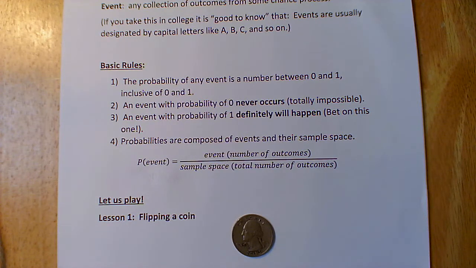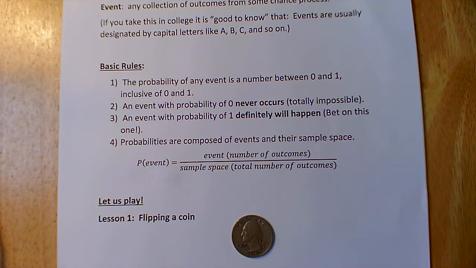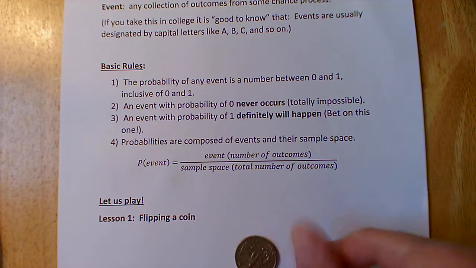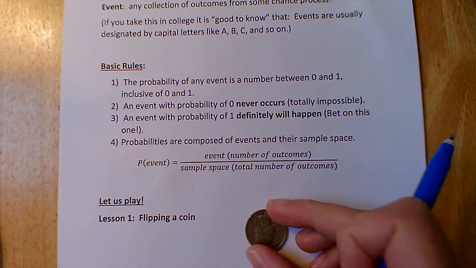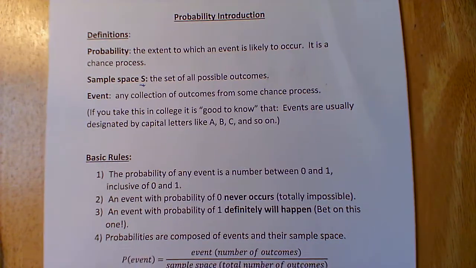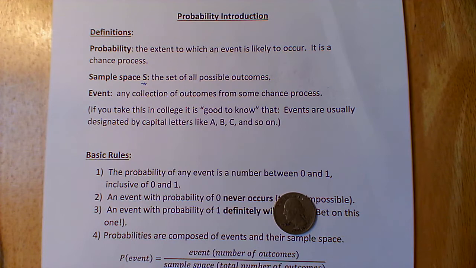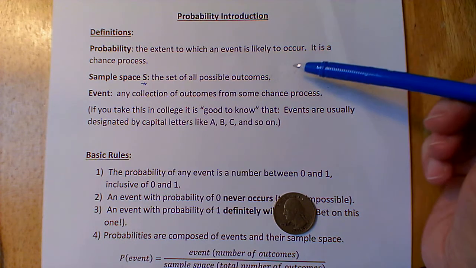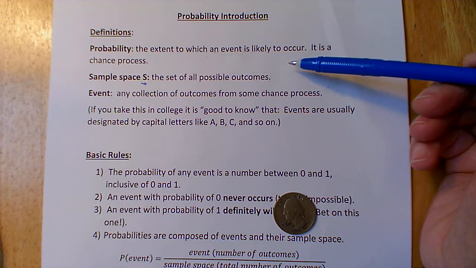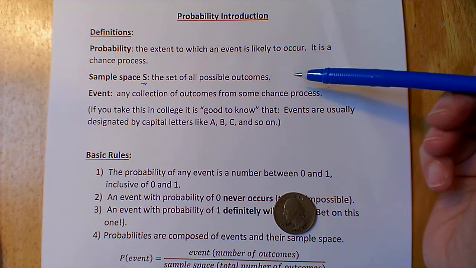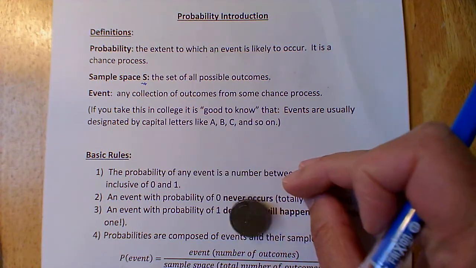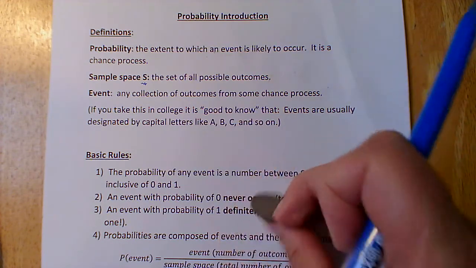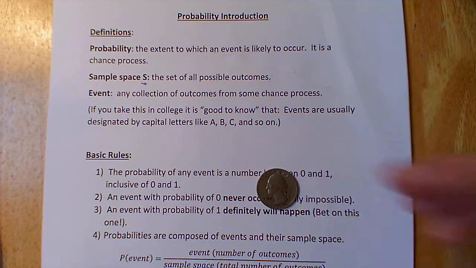So we have a coin here. It's actually from 1985. We see we have heads, and we have tails. So let's go through, because we are going to be learning about probability through flipping a coin. The probability is the extent to which an event is likely to occur. It's a chance. What are my chances of flipping a head? What are my chances of flipping a tails? Let's go and see.